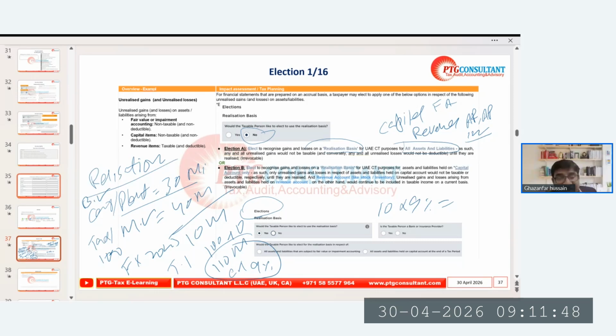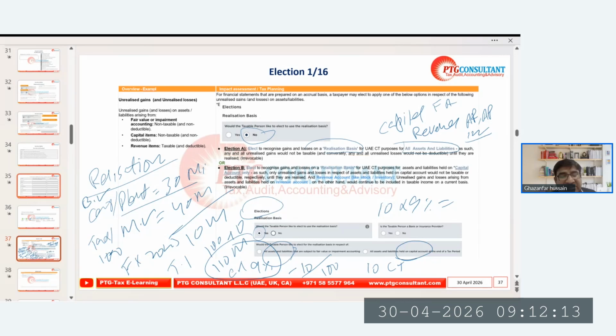Versus if we say yes, we will opt for the realization basis, then we are saying which realization basis: on all assets or on capital assets. Normally we recommend going for the capital assets. So this 10 million will not be subject to tax. In the tax computation, we will deduct it because it's already added, we will minus it again and come back to the 100.